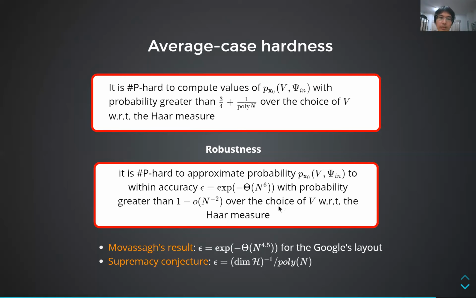To compare with the previous result by Movassagh, our degree of approximation is slightly worse. And here's the degree, and here's the error that's required for the supremacy conjecture to hold, which all of the work up to date have not yet achieved.